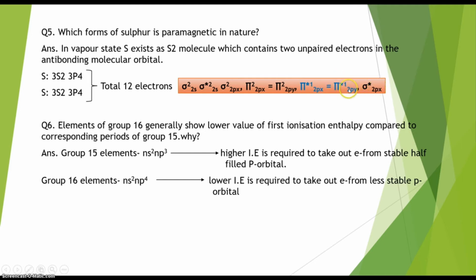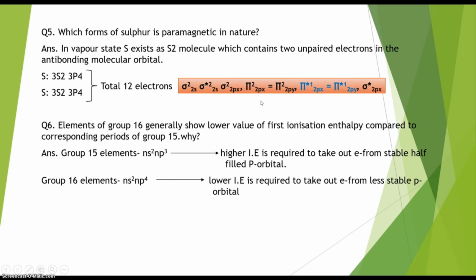Here you can see in each molecular orbital there are 2 electrons, but in the pi star antibonding orbital, that means pi star 2px, there is an unpaired electron, and in pi star 2py, this antibonding molecular orbital, there is also an unpaired electron. So due to the presence of these 2 unpaired electrons that I have marked in blue color, the S2 molecule is paramagnetic in nature.